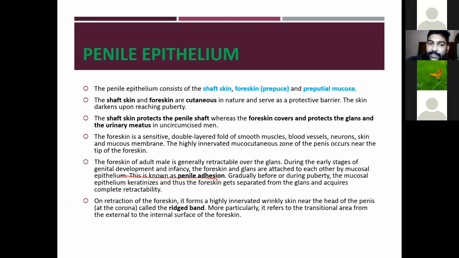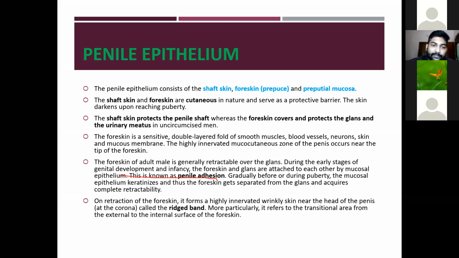So the function of the shaft skin and the foreskin is to protect the glans penis and the penile shaft. The shaft skin and the foreskin are cutaneous in nature and serve as a protective barrier. It protects the penis. Then the skin darkens upon reaching puberty.